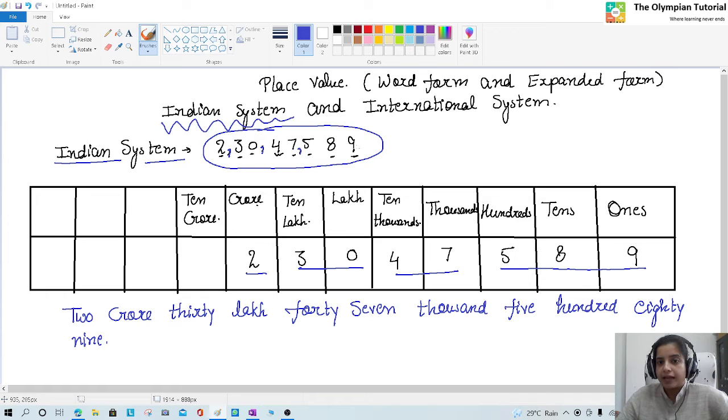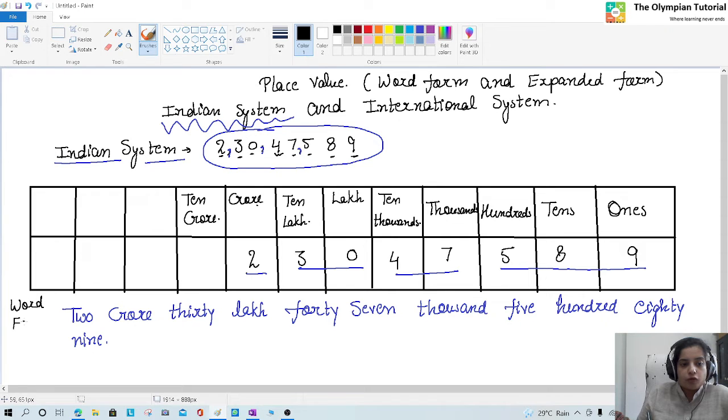So here 9 is at ones place, 8 at tens place, 5 at hundreds place, 7 at thousands, 4 at 10,000s, 0 at lakh, 3 at 10 lakh, 2 at crore. So it will become 2 crore 30 lakh 47,589. And kids, this is known as word form.